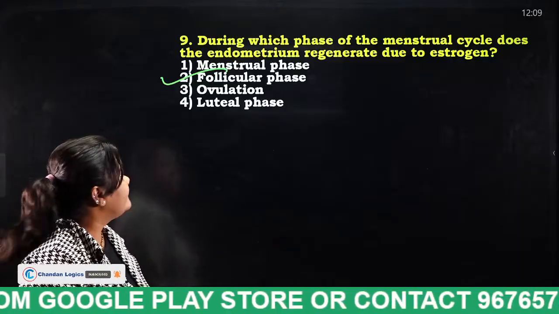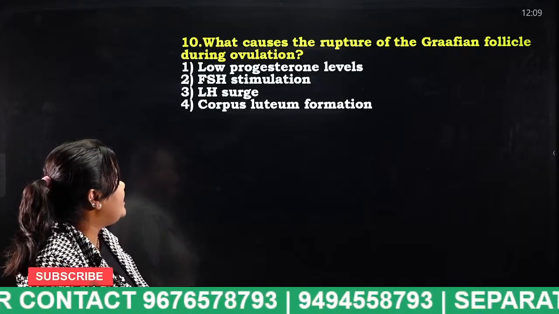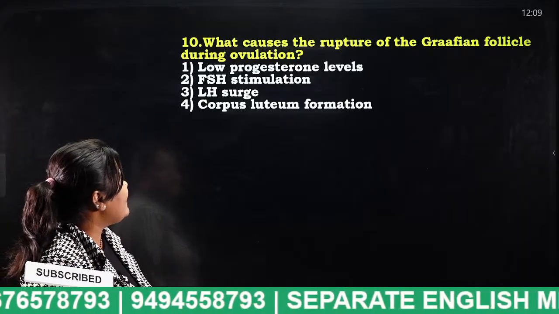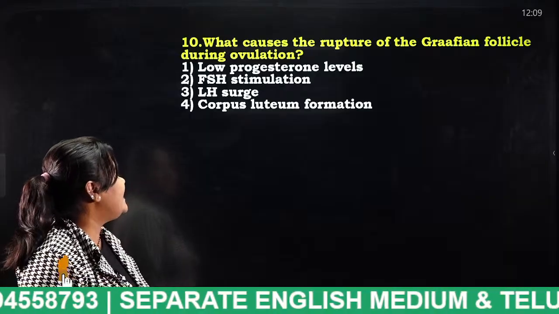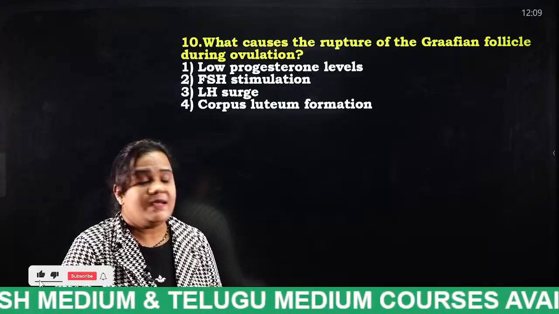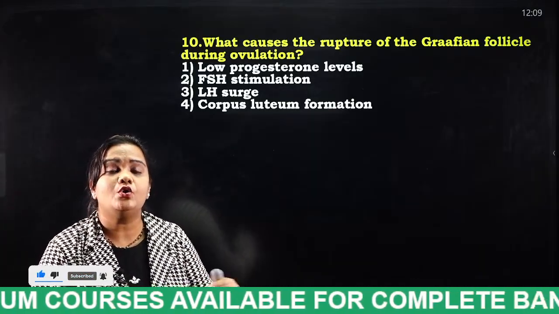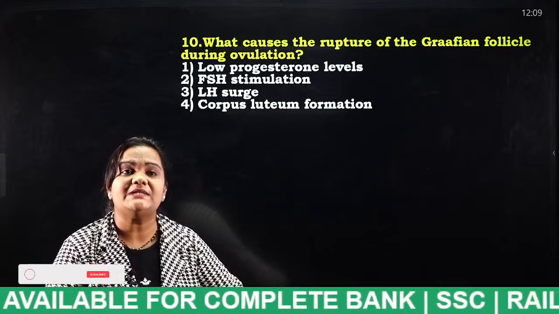What caused the rupture of the Graafian follicle during ovulation? Low progesterone levels, FSH stimulation, LH surge, corpus luteum formation. In some situations, this Graafian follicle during ovulation will be ruptured due to the increase of which hormone?